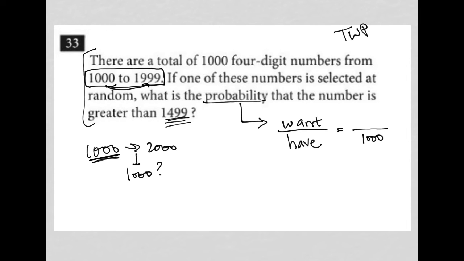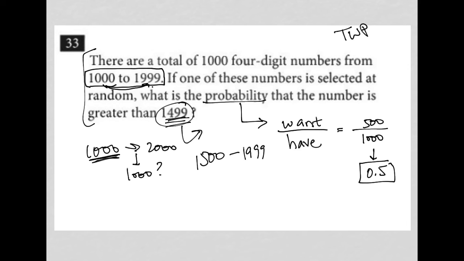I'm pretty sure 1,499 is the exact halfway point between 1,000 and 1,999. So that would be 500 out of the 1,000 values that are left, right, as we go from 1,500 to 1,999. That would make sense. And therefore, 500 divided by 1,000 is just 0.5, right? It's half. So you can put 0.5 as your answer, or you could put 1/2 as your answer. But that's how we find the answer here.